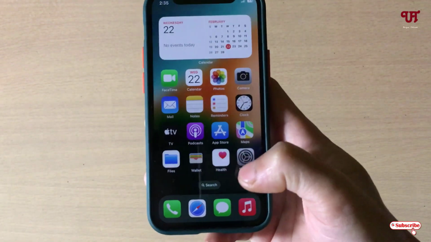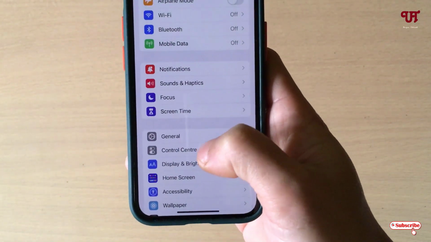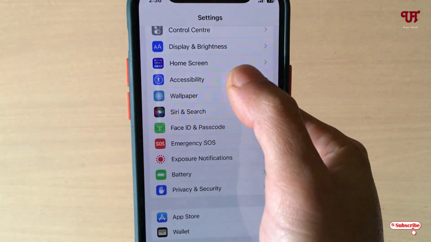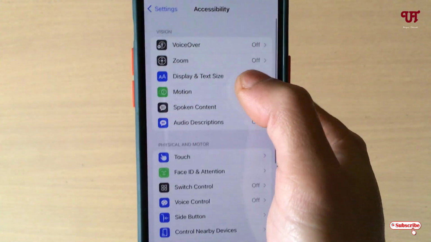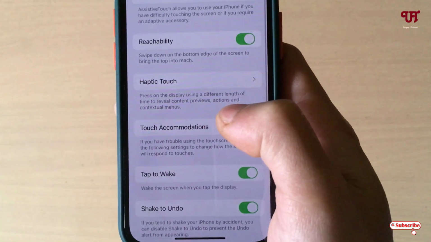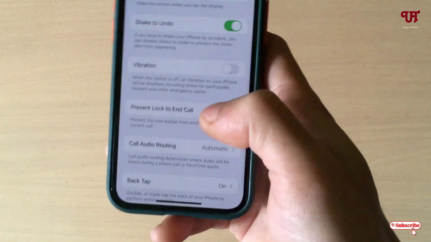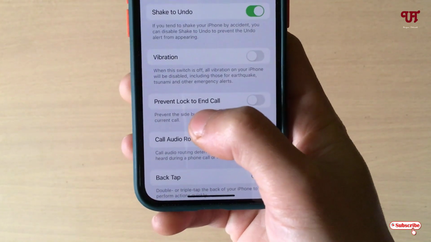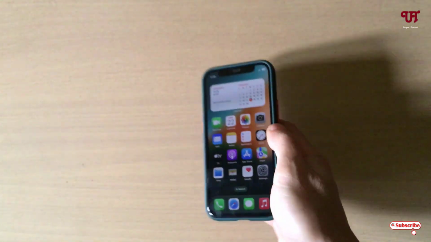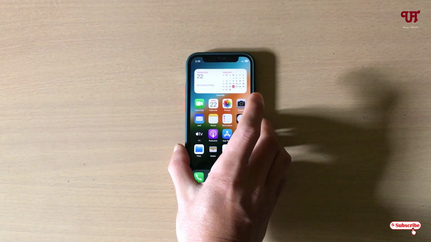For this, just go to Settings, scroll down, and you can see Accessibility. Just tap on it and you will see one option, Touch. Tap on it and scroll down, and you will see one option, Prevent Lock to End Call. Just enable it.